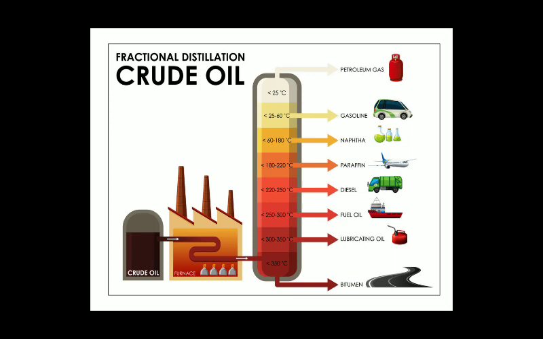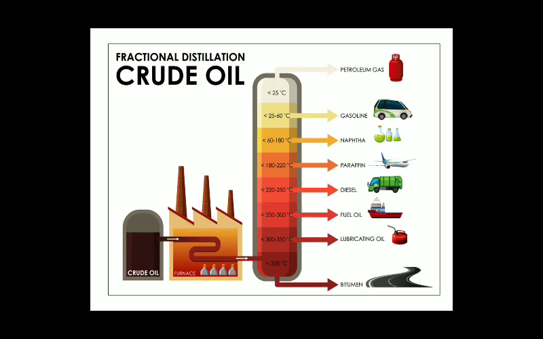Then fuel oil converts from vapors to liquid, and is stored in another chamber. Then diesel, then paraffin, then naphtha, then gasoline, meaning petrol. They convert from vapors to liquid, and are stored in different chambers. And below 25 degrees Celsius, they are all petroleum gases.